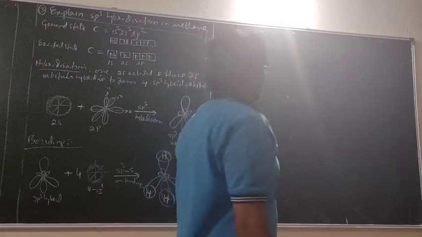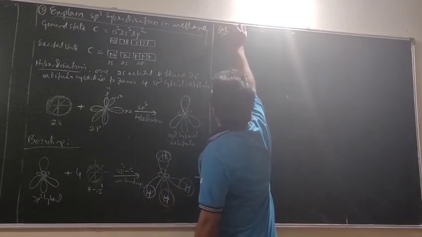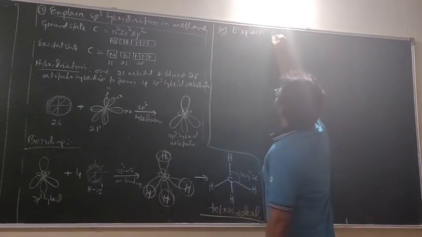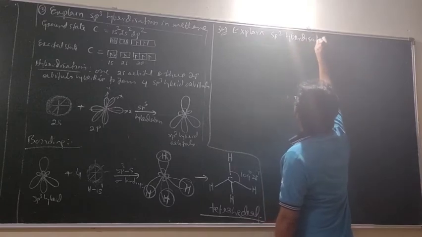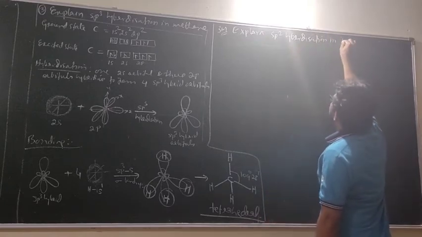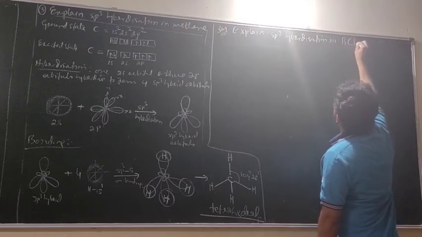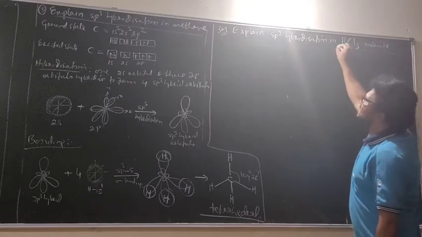Okay, now let us discuss another example. Explain another 3 mark question. Explain sp2 hybridization in BCl3, boron trichloride molecule, BCl3 molecule.